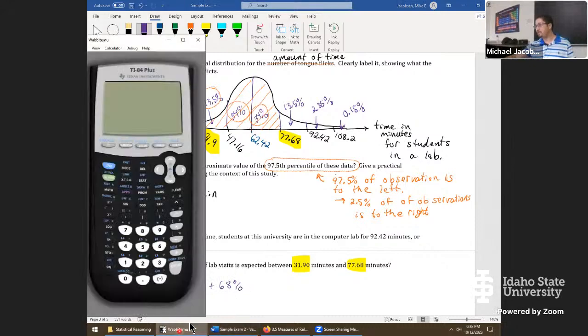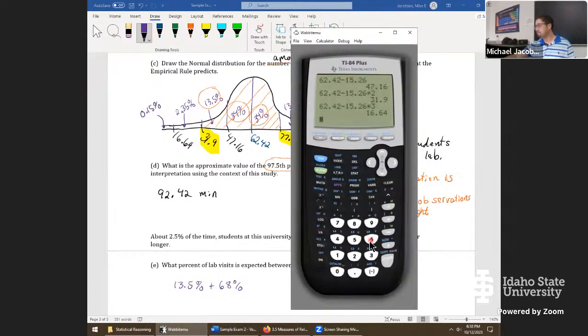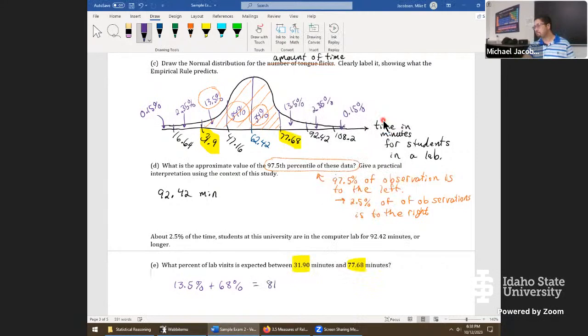Let's add 13.5 to that quantity. We have a value of 81.5%. And that's where the problem ends. This one's not asking for a practical interpretation, so we don't have to worry about saying anything further here. Any questions at all, folks, to that stage?